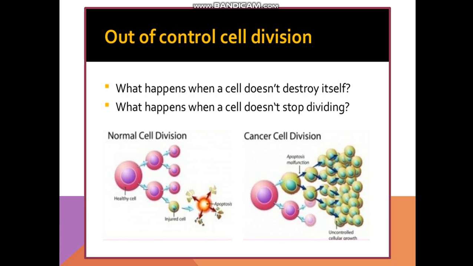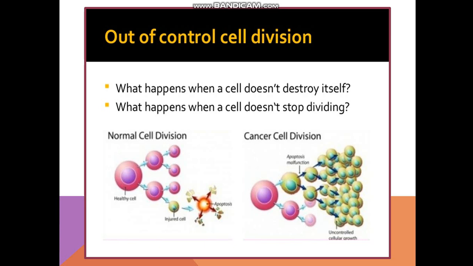Similarly, all the cells of our body have a certain time period during which they will live, and after that they will automatically die. That is the programming inside the cell. So normally every cell is programmed for death. At a certain time it should die and not be present anymore in the body.